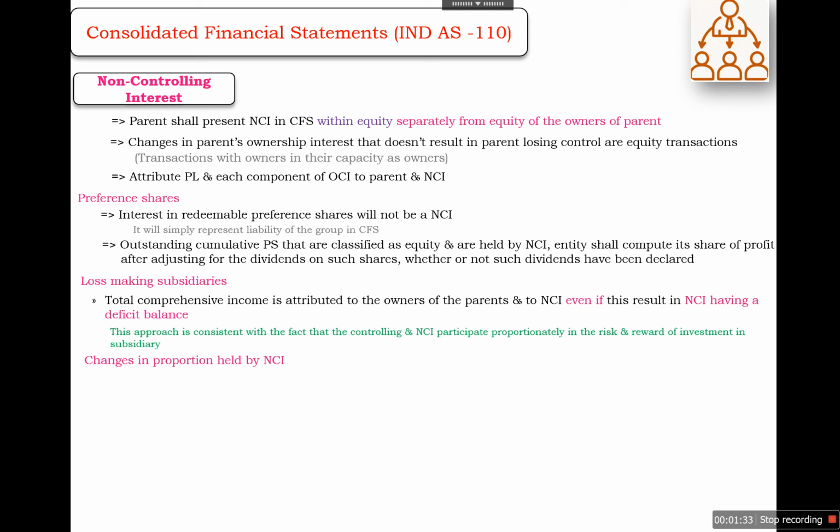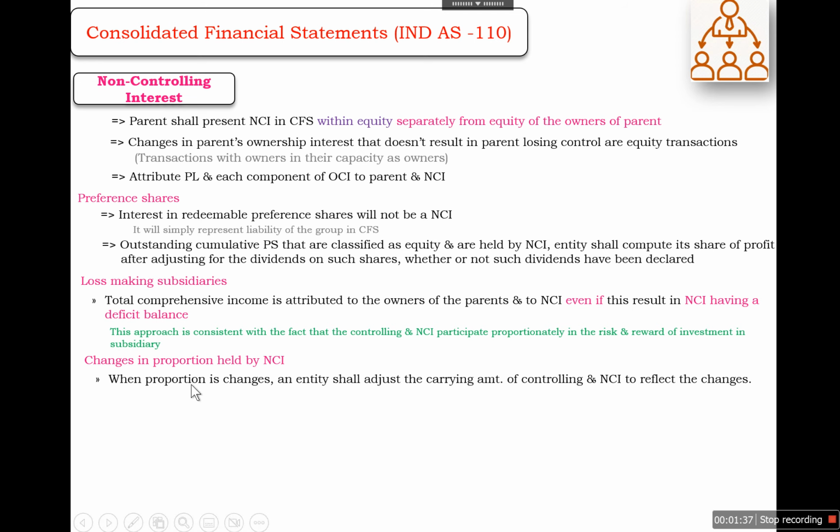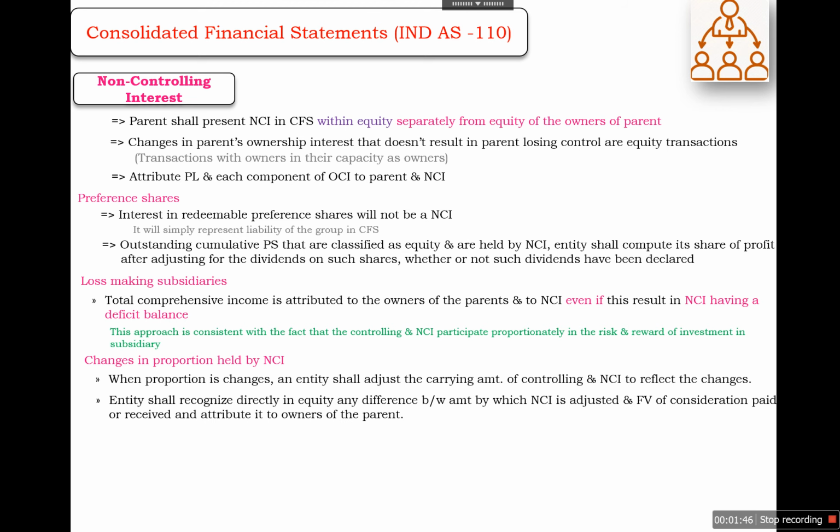And in case of a change in the proportion held by non-controlling interest, when the proportion is changed, an entity shall adjust the carrying amount of controlling and NCI to reflect the changes. An entity shall recognize directly in equity any difference between the amount by which NCI is adjusted and the fair value of the consideration that we have paid or received, and will attribute it to the owners of the parent.